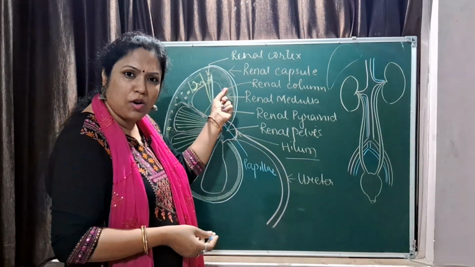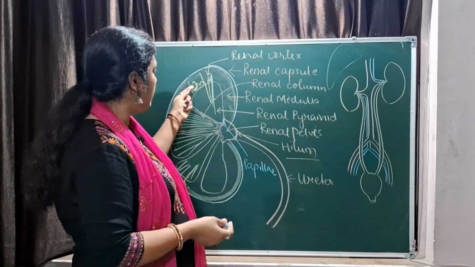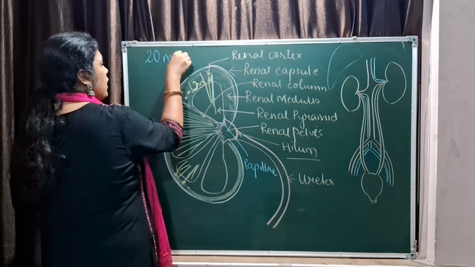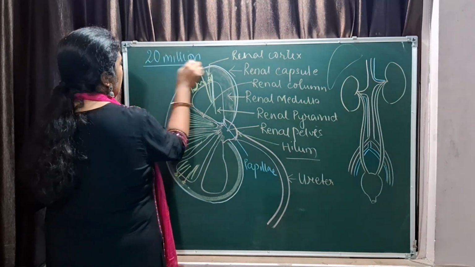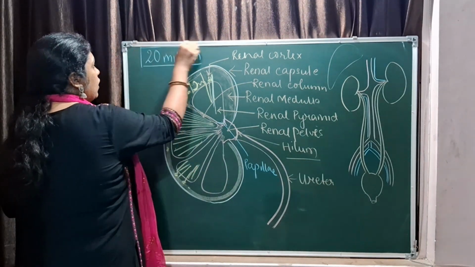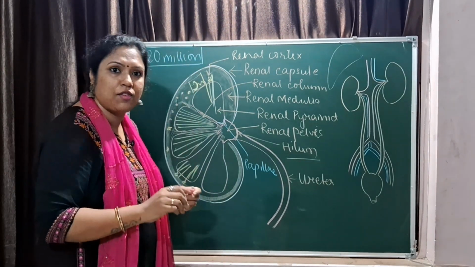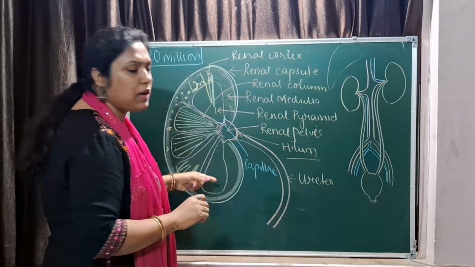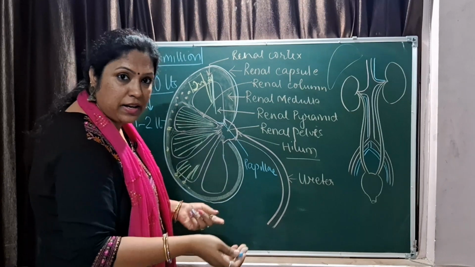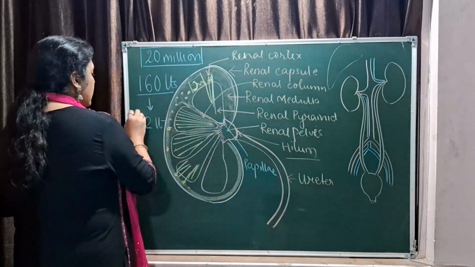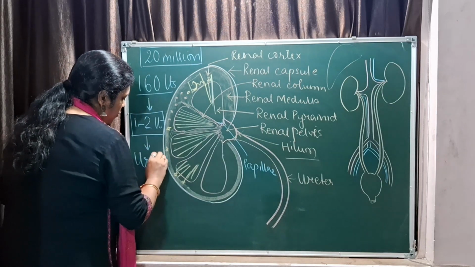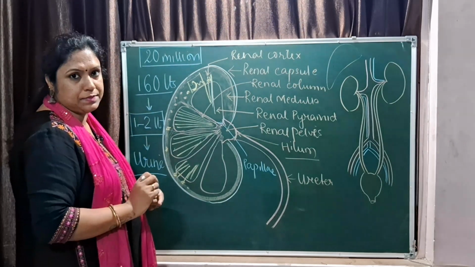So, small drop by drop the urine is formed in the nephrons. There are around 20 million nephrons in both our kidneys. Right, in both our kidneys we have got around 20 million nephrons, and they make up the urine. In a day, 160 liters of glomerulus filtrate will finally give us only around 1 to 2 liters of urine output in a day.